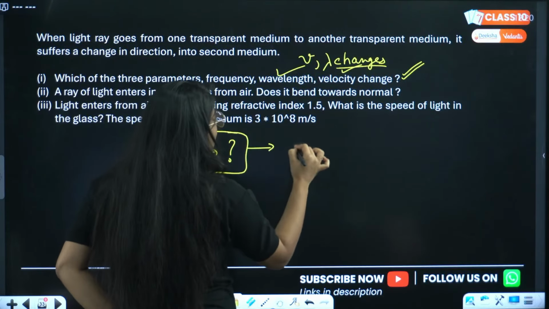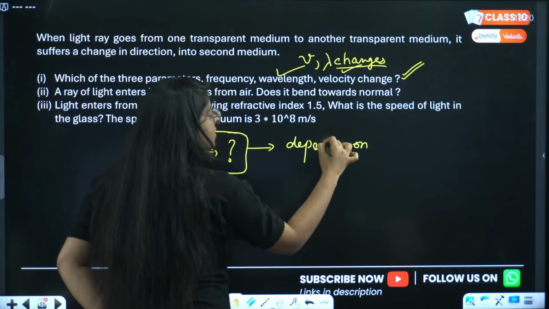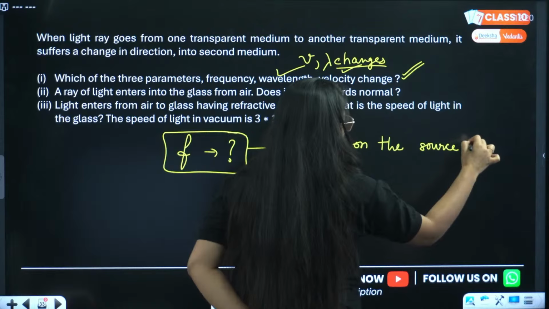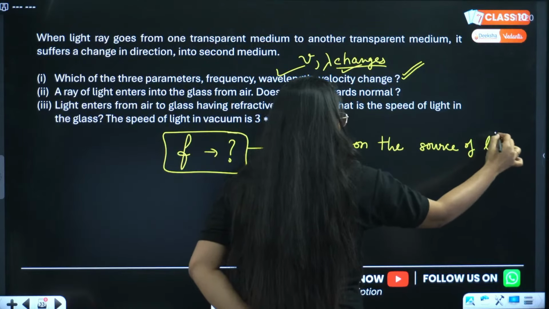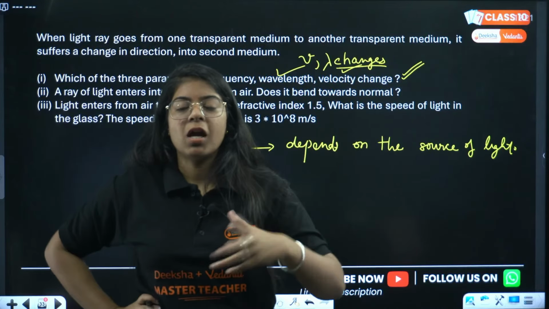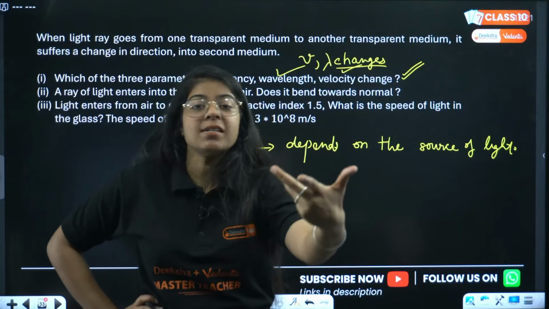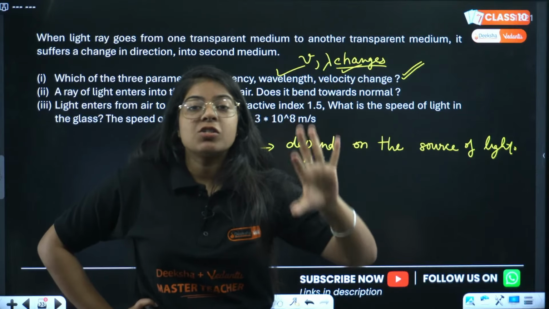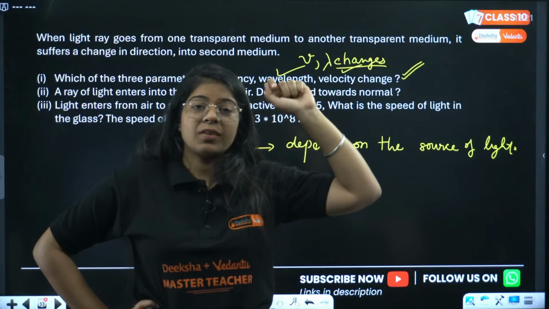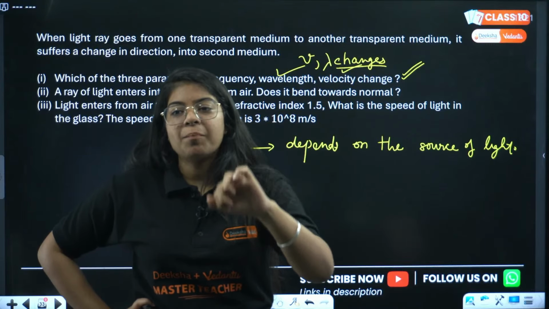Because frequency depends on the source of light. Like I have a light of power 10 watt and another light of 100 watt. Which light will give me more brightness, more intensity? That is the one with 100 watt. Similar to intensity, the frequency depends on your source. Frequency means number of lights.